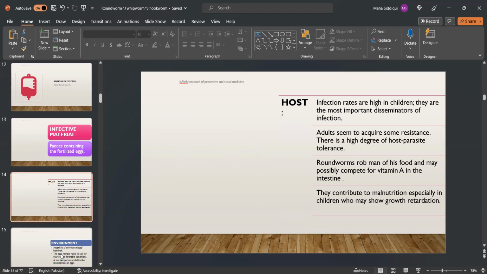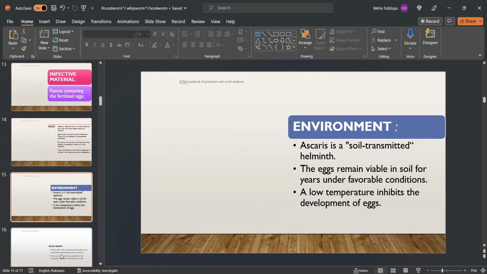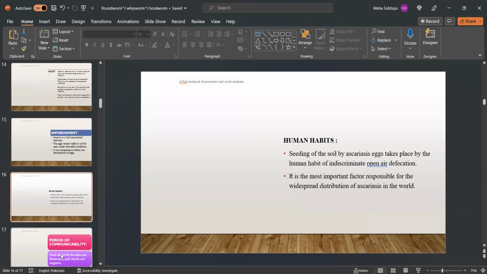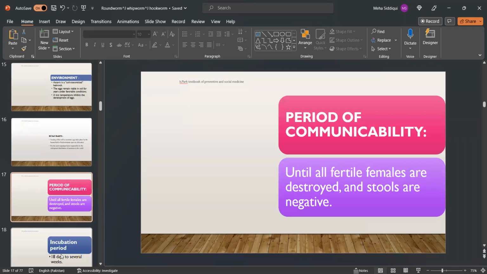Roundworms rob man of his food and may possibly compete for vitamin A in the intestine. And unfortunately, they contribute to malnutrition, especially in children who may show growth retardation. Environment. Ascaris is a soil transmitted helminth. The eggs remain viable in soil for years under favorable conditions, and a low temperature inhibits the development of eggs. Human habits. Seeding of the soil by Ascaris eggs takes place by human habit of indiscriminate or open air defecation. And this is the most important factor responsible for the widespread distribution of Ascariasis in the world.